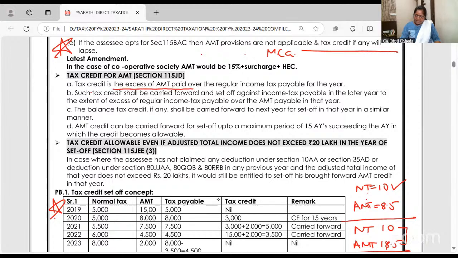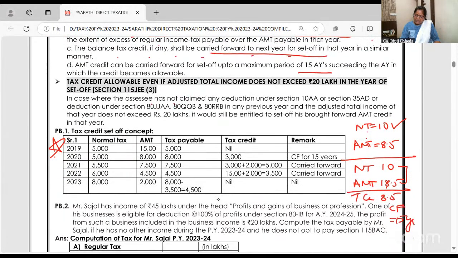Tax credit in excess of AMT over the regular tax. Such credit can be carried forward to be used in later years. The balance of tax credit जो भी set off होने के बाद है वो carry forward होगा for 15 years. In case where the SEZ unit has not claimed any deduction under section 10AA, 35AD or this, and the adjusted total income that year does not exceed 20 lakhs, it would still be entitled to set off the brought forward AMT credit.